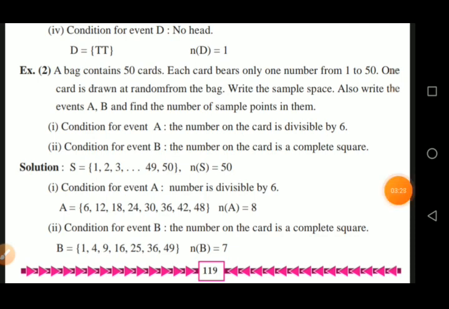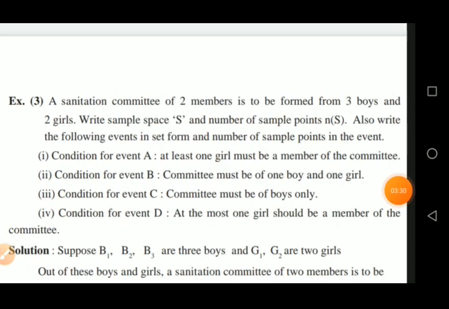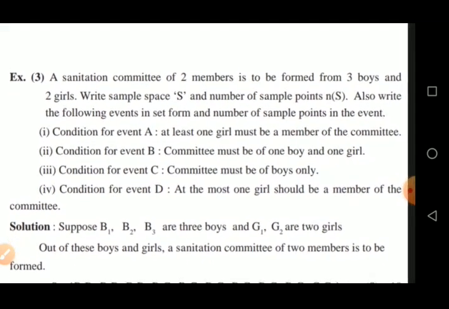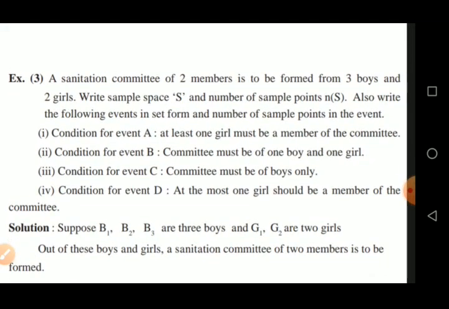Next example. A sanitation committee of 2 members is to be formed from 3 boys and 2 girls. Write sample space S and number of sample points, number of S. Also write the following events in set form and the number of sample points in each event.